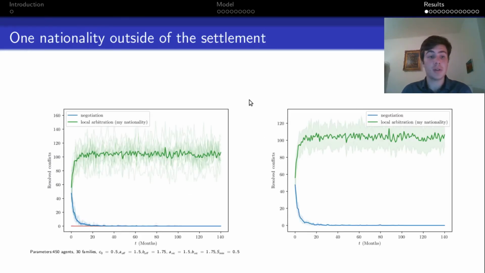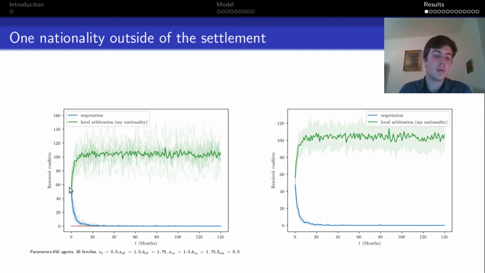Now let's finally see some results. We will start with a simple situation where we have just one nation outside of the settlement, so there is only a possibility of negotiation and local arbitration. There is a time scale and number of resolved conflicts. Here we see multiple runs of simulation with the same set of parameters.